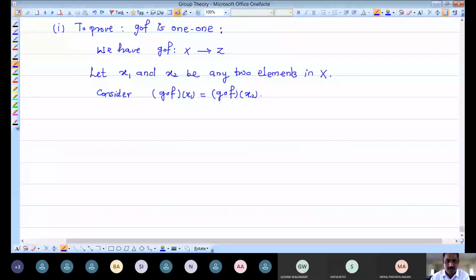We are assuming here that the images of these two elements are the same, and then we have to check whether these two elements are the same in the domain.